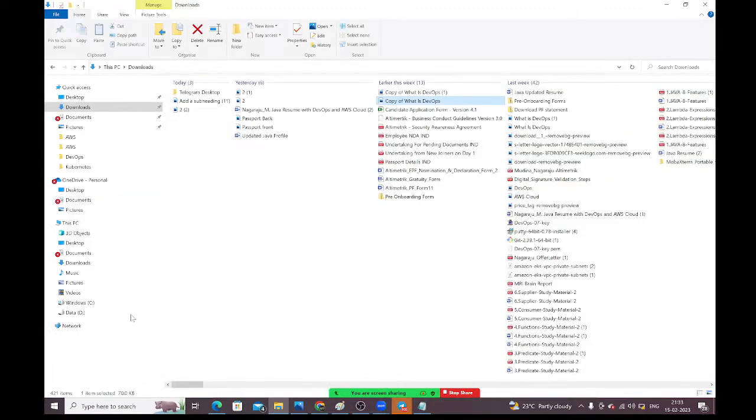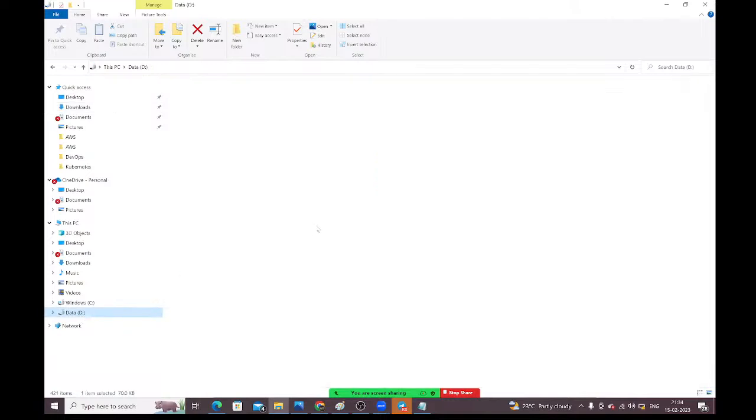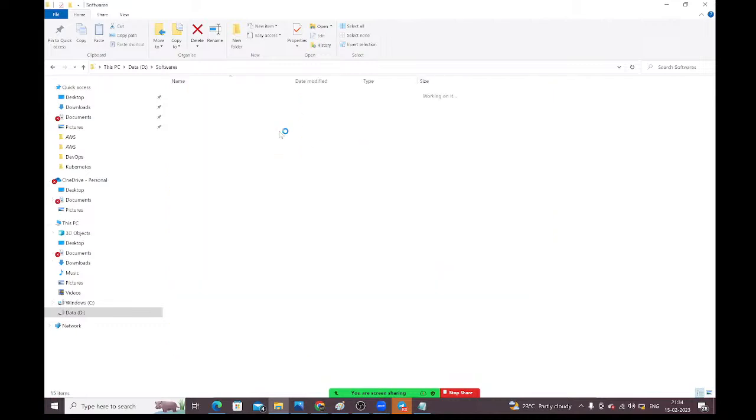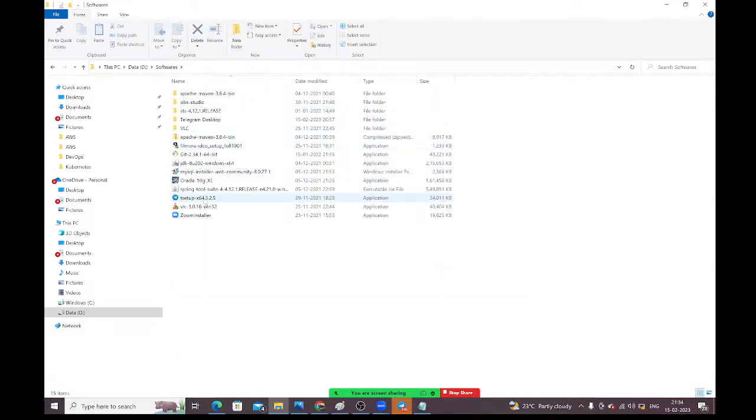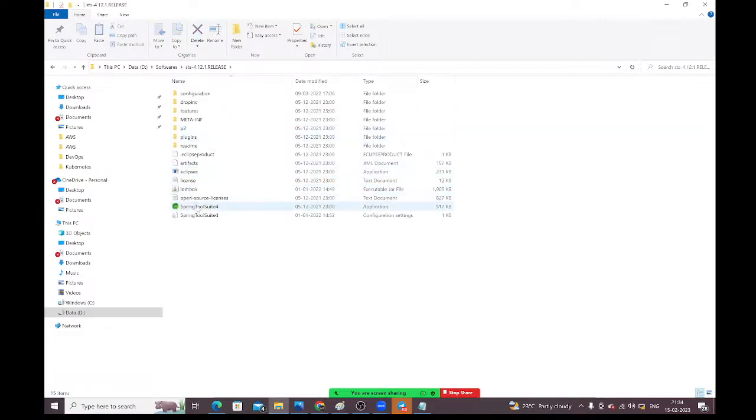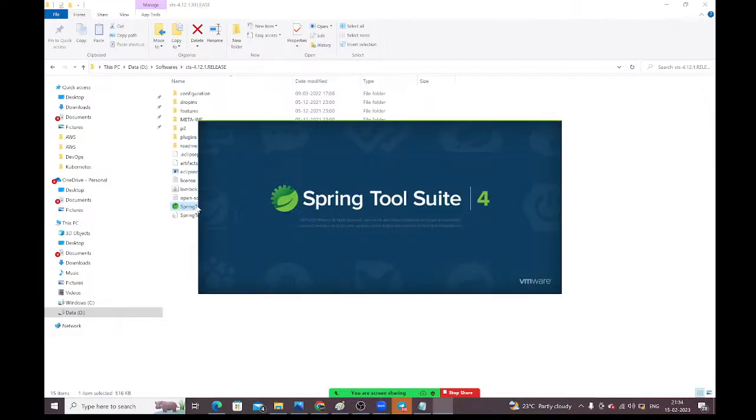Let me open my IDE, guys. Let me open STS, the Spring Tool Suite. Right here, guys, the initial project structure is required. I don't know which file where I need to create. So that's why by using Maven only we are going to create the initial project folder structure.